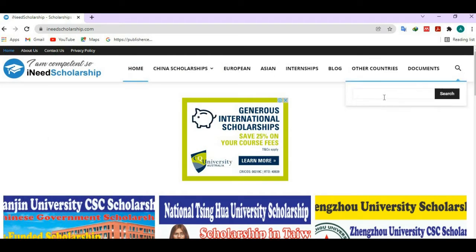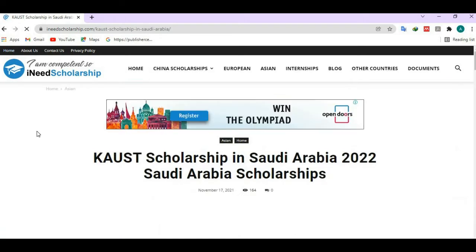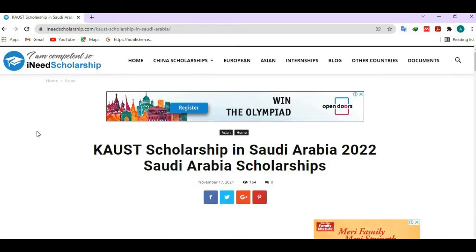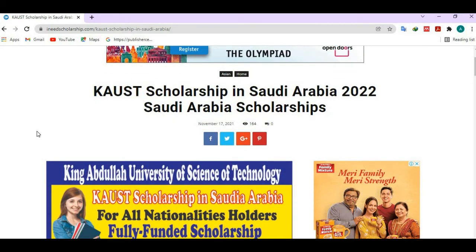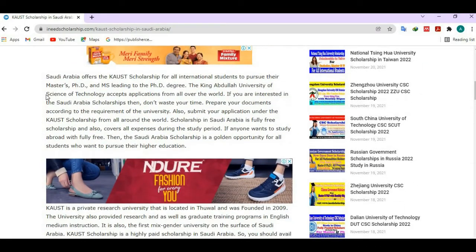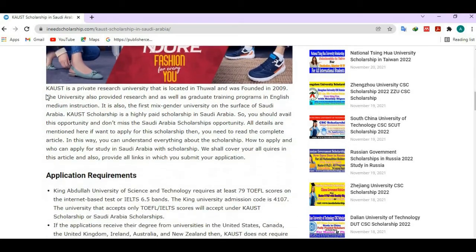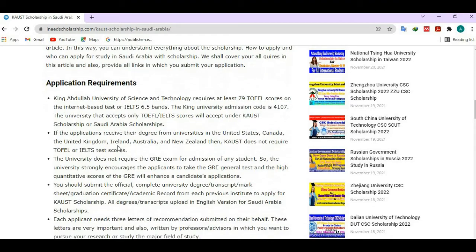Okay, now search here for King Abdullah or KAUST scholarships. Search here, open this scholarship. The details of the King Abdullah University of Science and Technology scholarship in Saudi Arabia 2022 are open now. You can read all the instructions and details of the scholarship mentioned here. Application requirements, all the application requirements are mentioned here. IELTS scores and other English proficiency test scores are mentioned here.